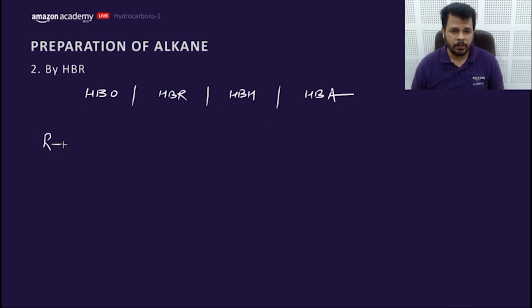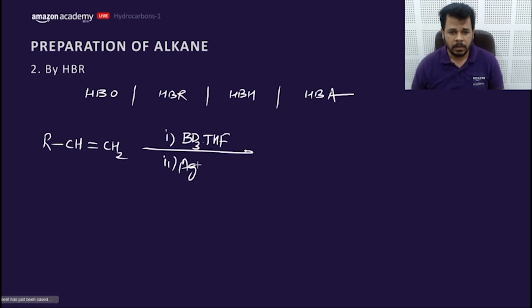Let me ask a question. This is the compound which is given, RCH double bond CH2, and this is the reagent which is given, BD3 THF, and secondly AgNO3, NH4OH. What would be the product?